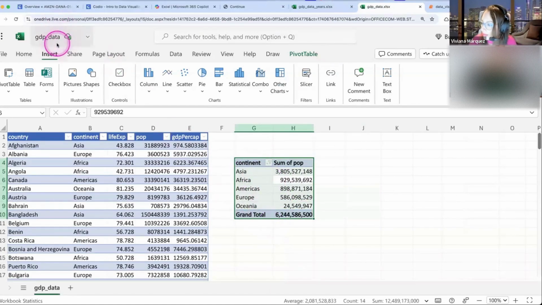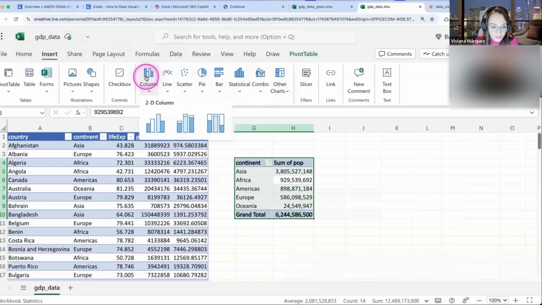So now we click on Insert. Wherever you are, click on Insert here. And notice that when you click on Insert, you should be able to see all these different visualizations. The specific one that we're going to go for is the column chart.